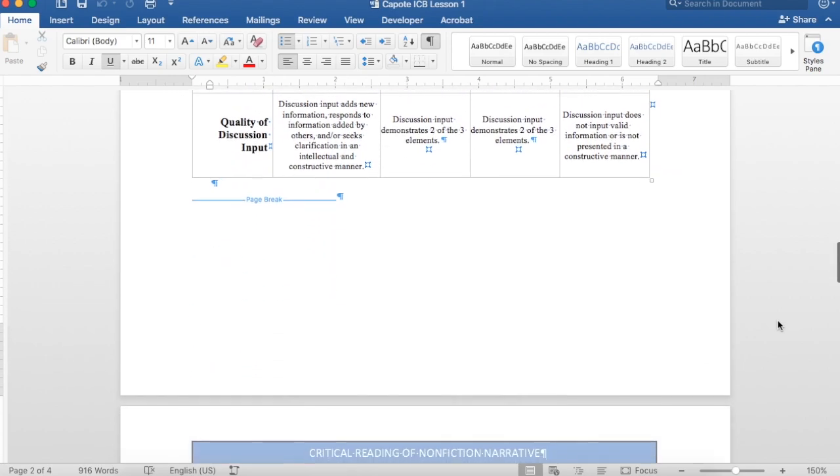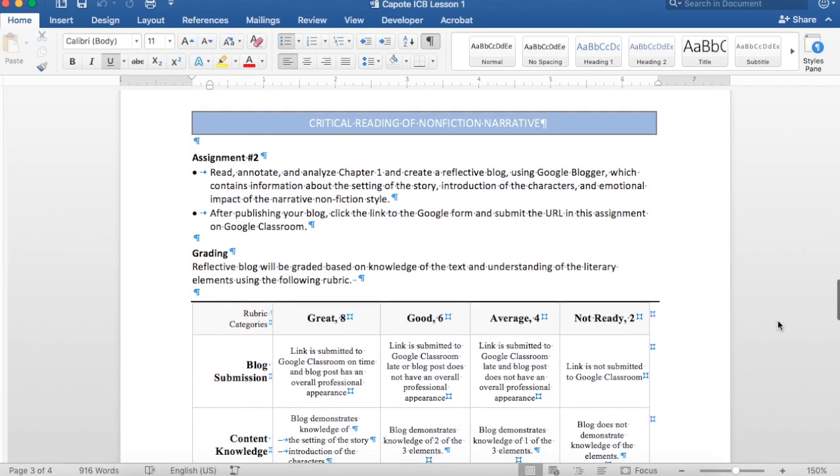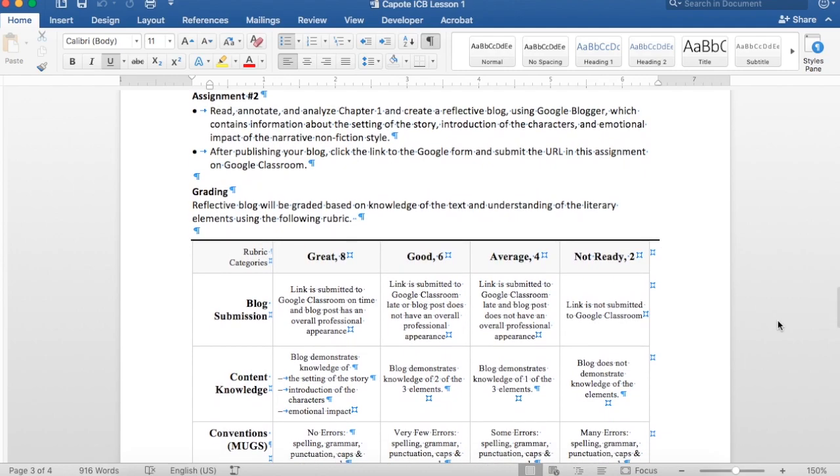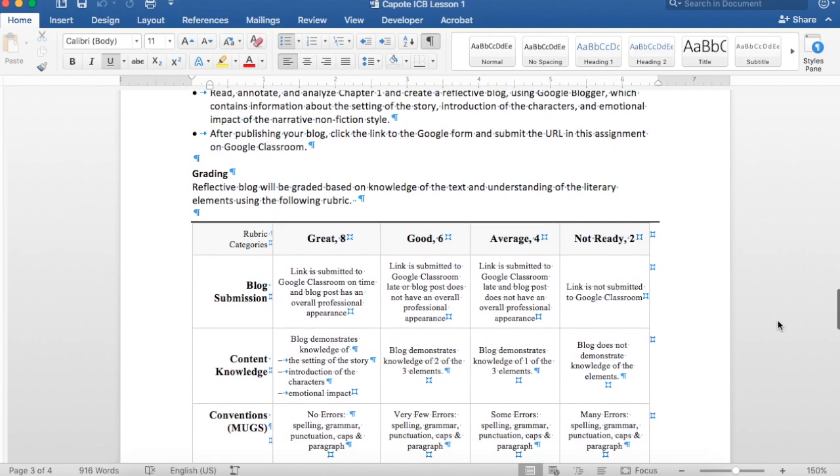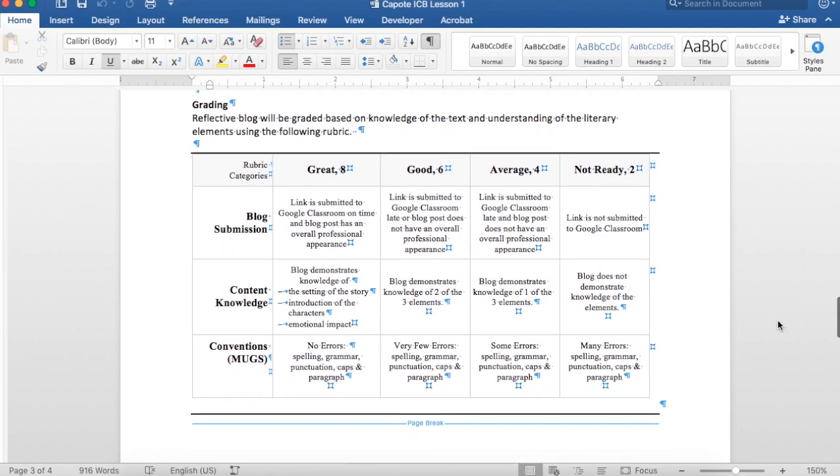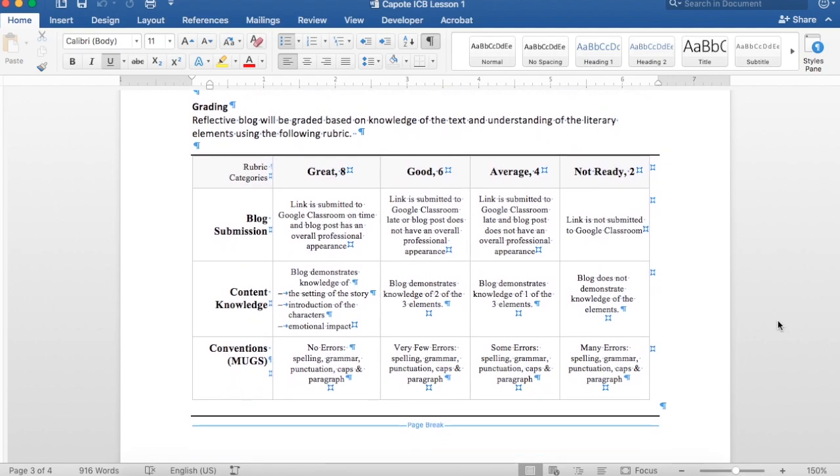Once that assignment is complete, students will begin reading and analysis of the text. For each chapter, students are given different guidelines or literary information to look for in the reading of the text. When the reading of each chapter is complete, students will create and post a blog demonstrating their knowledge of that chapter. Again, a grading rubric has been provided to show the students exactly what criteria will be assessed and measured.